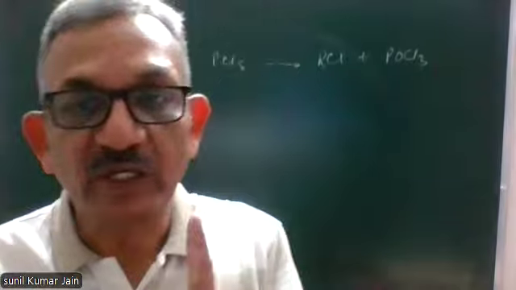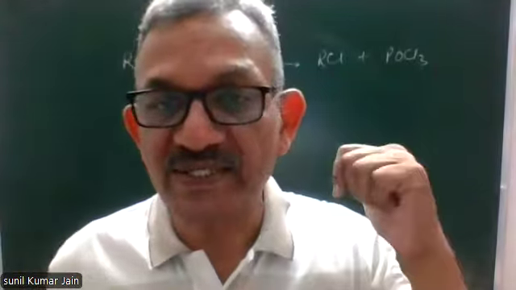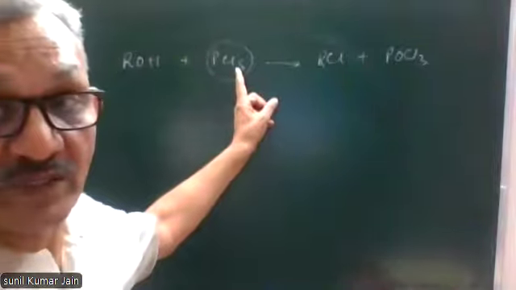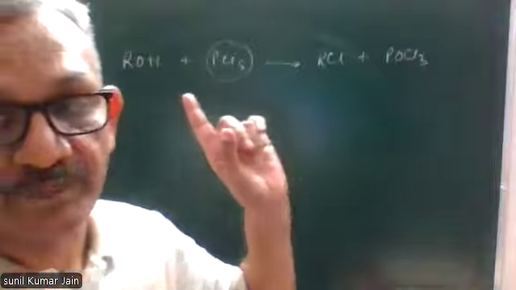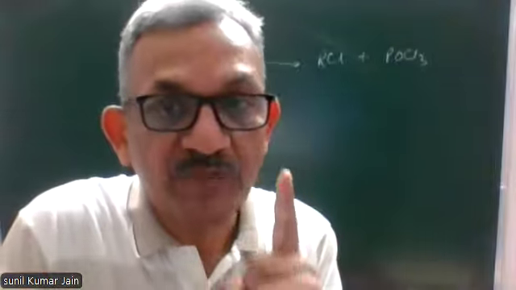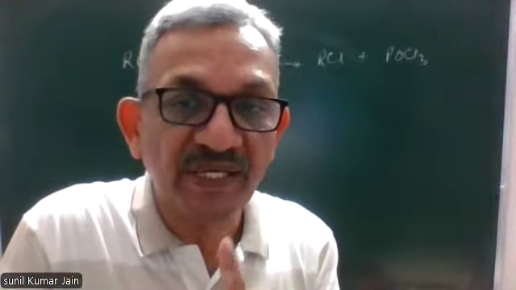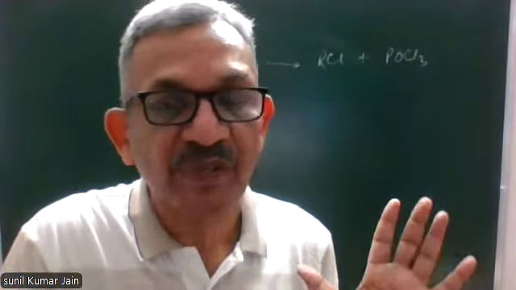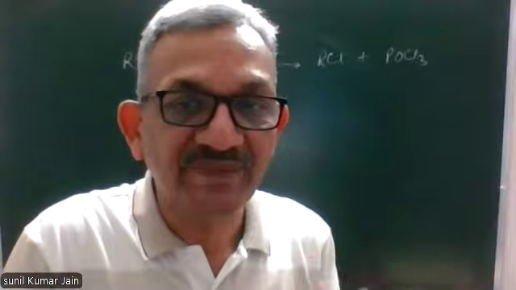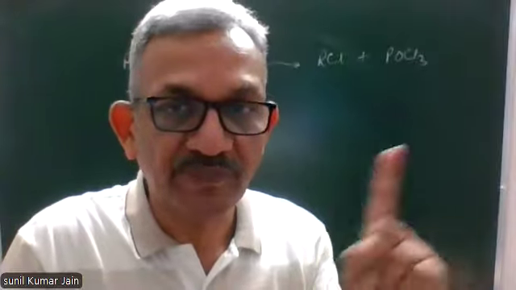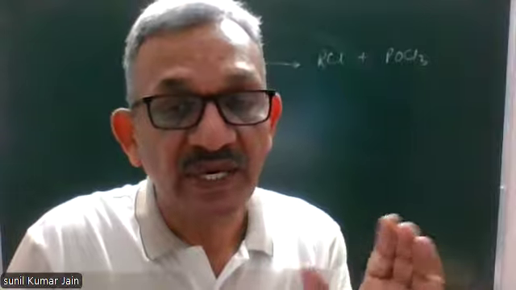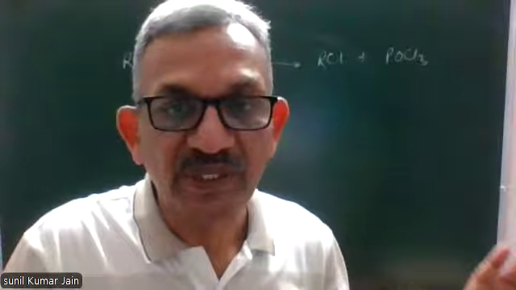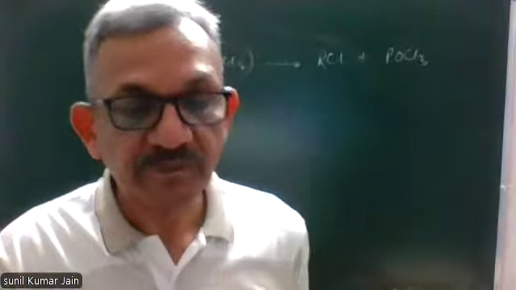But if we try to prepare bromo and iodo compounds by this method, then we'll have to use phosphorus pentabromide or phosphorus pentaiodide. But phosphorus pentabromide and phosphorus pentaiodide are not only unstable, they are highly unstable compounds, and therefore they cannot be prepared even in situ. If you remember, I told you about in situ preparation of an unstable compound last time. So they can't be prepared even in situ because they are highly unstable.